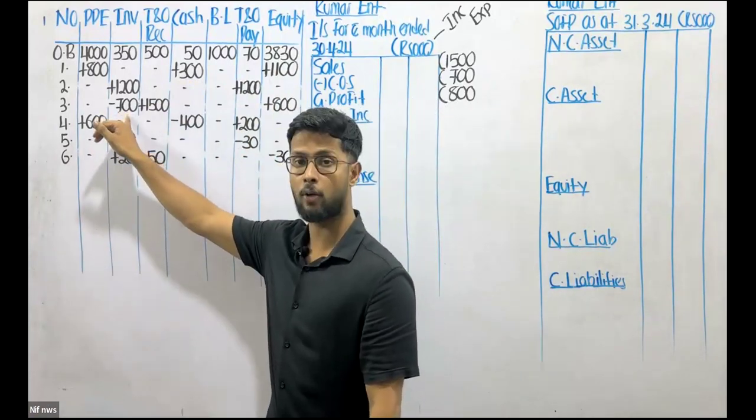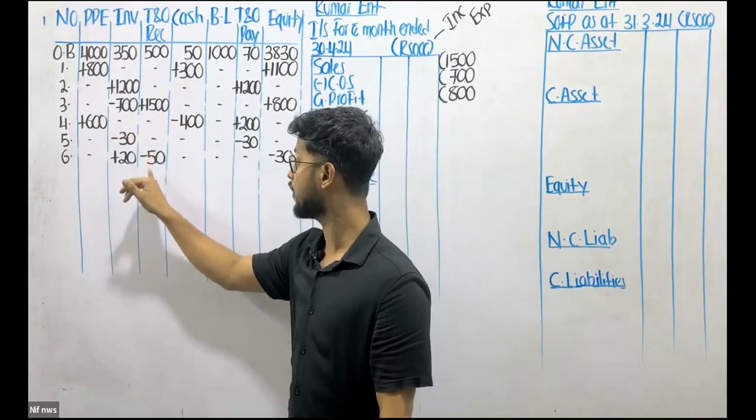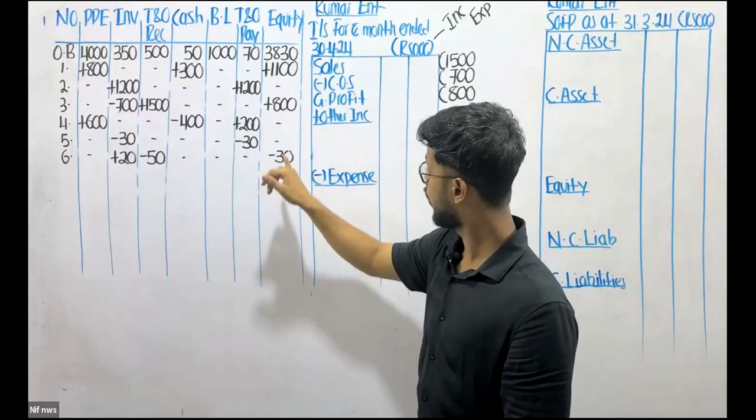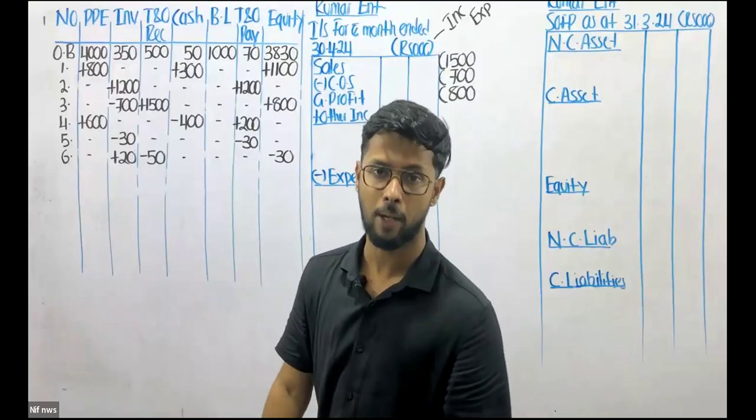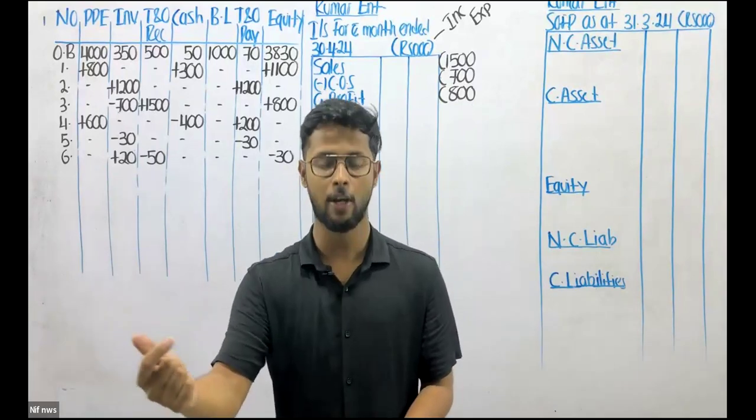We reduce the inventory by cost. Now we increase the inventory by cost. We increase the trade receivable by selling price. Now we reduce the trade receivable by selling price. We increase the equity by profit. Now we decrease the equity by loss. I hope you understood.